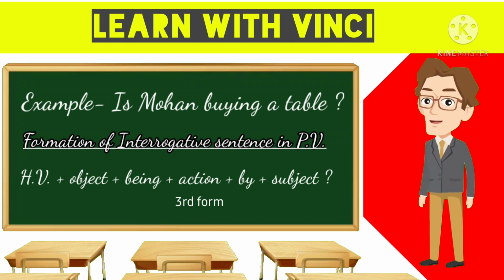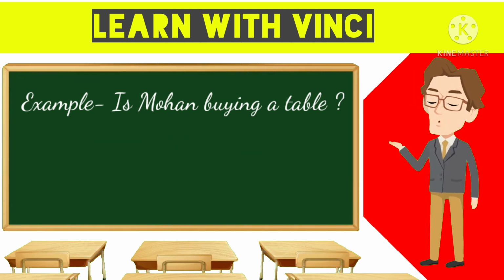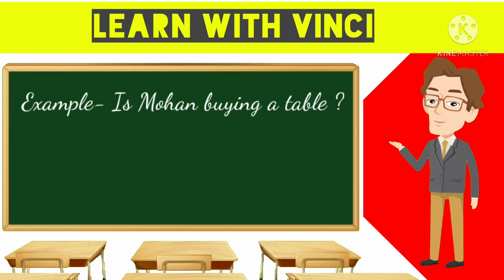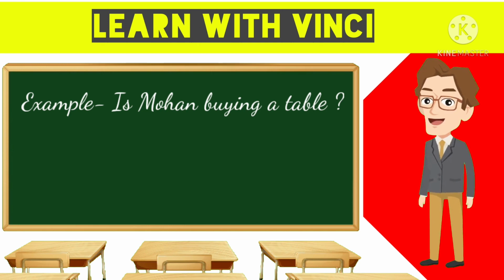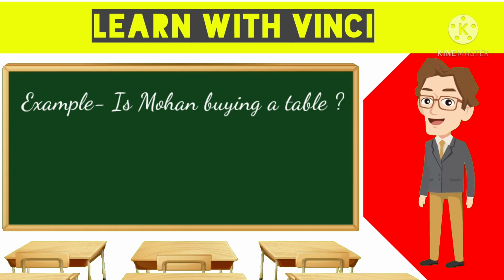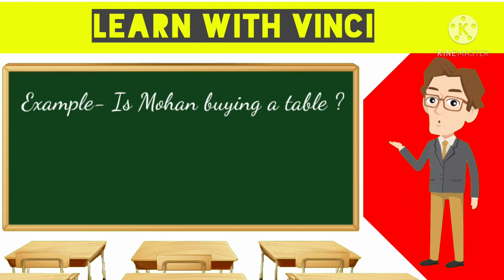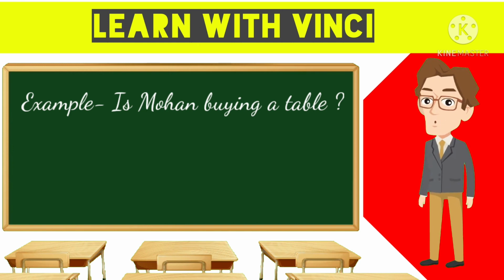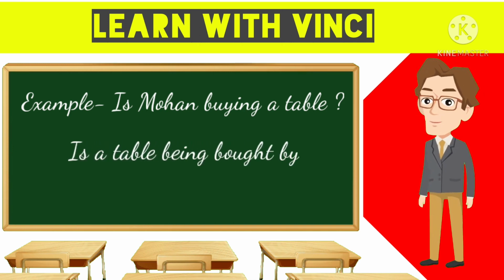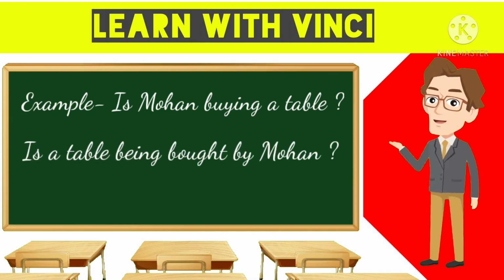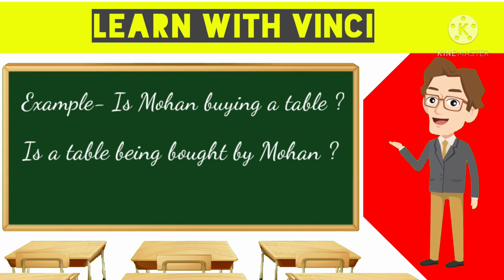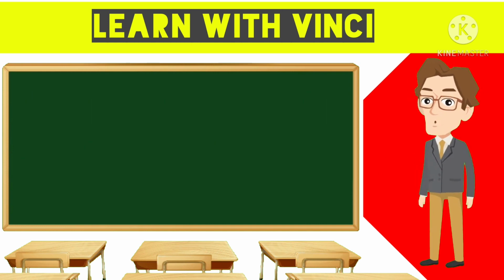So the simple answer to the question, is Mohan buying a table? Now this is a continuous tense because buying is there, so ing is there. That will help a child to understand whether it is a continuous tense or a perfect tense. So hence it is a continuous tense because it is ending with ing. Now if we are converting this into a passive voice, the simple answer will be, is a table being bought by Mohan? I hope that these two concepts of the present continuous tense as a part of interrogative sentence, you will have understood very clearly.